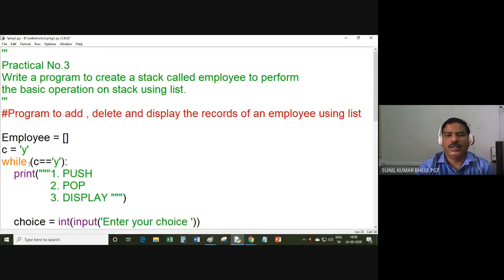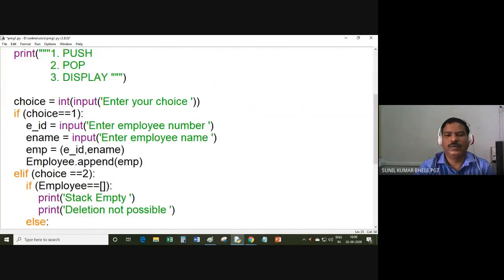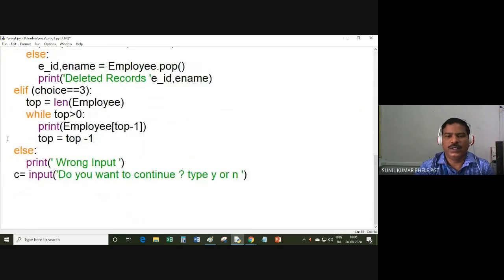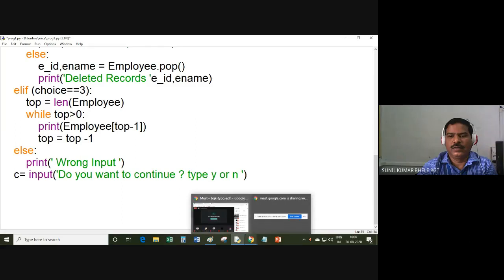I hope you have written this whole program in your notebook. If you have not written, then I can give you some time so that you can note down this whole program in your practical notebook. Have you written it? No, sir. Yes, sir.